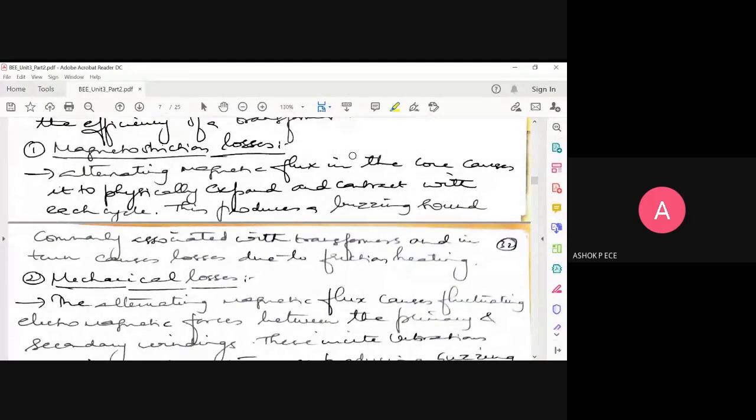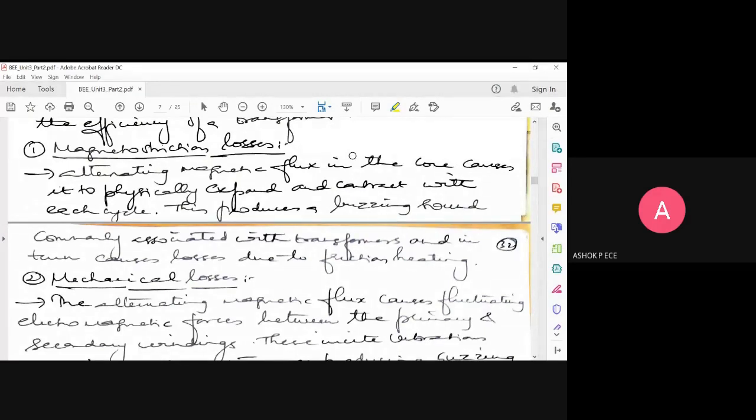It is not physically viewable with your eyes, but because of this AC magnetic flux in the core, your core expands and contracts physically within each cycle. Because of this physical expansion and contraction, you hear a buzzing sound constantly associated with transformers. This buzzing sound will cause losses due to friction heating. You could have observed this: go near a transformer stand and you could hear a buzzing sound. Constant sound comes from the transformer because of magnetostriction loss.